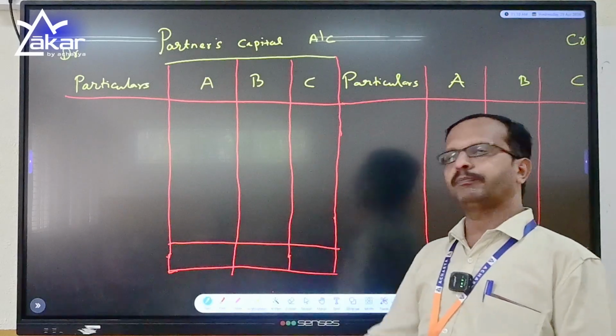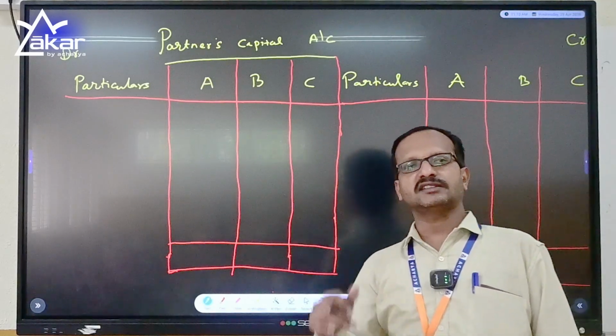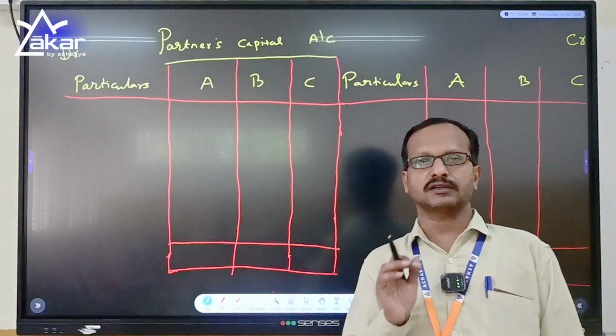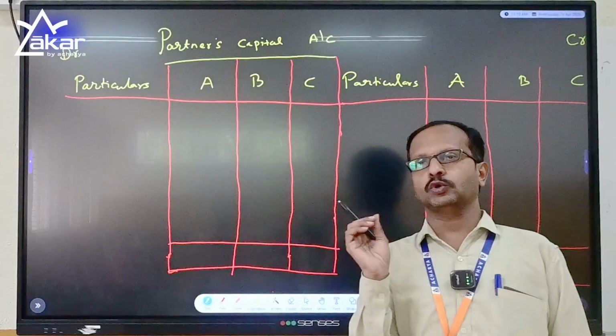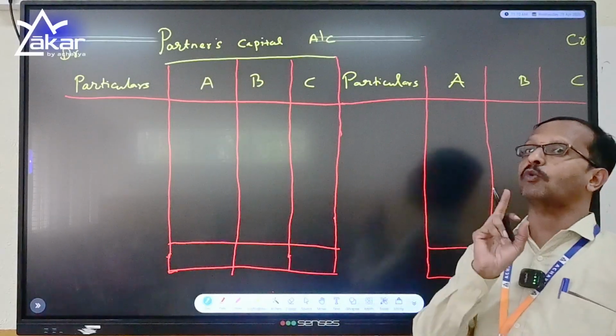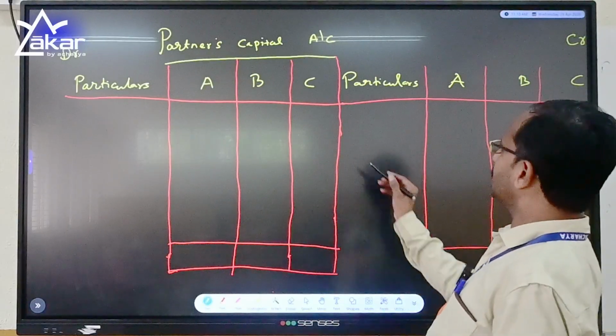So we have partners A and B as the old partners, and C is coming in as the new partner. The old ratio of the partners A and B is 2:1, that is 2/3 and 1/3, and C is coming with 1/5. Okay, do remember.